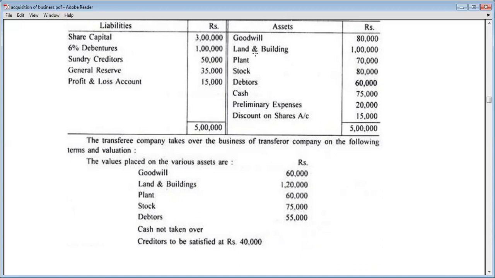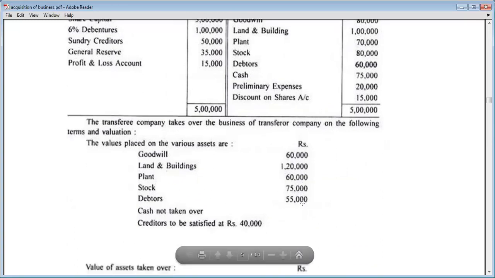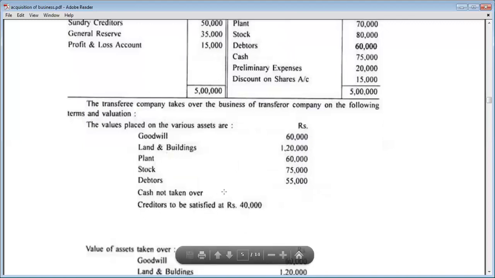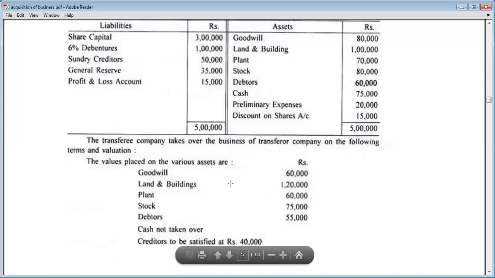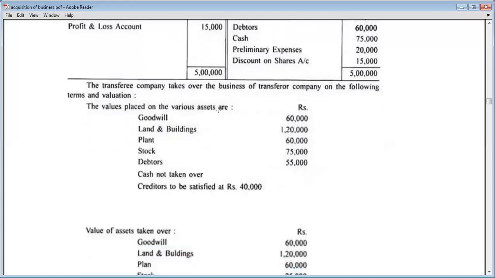Land and building is taken over at 1,20,000 rupees. See here, the value of land and building was 1 lakh, but the purchasing company takes over this land and building at rupees 1,20,000. Plant at 60,000, stock at 75,000, debtors at 55,000. Cash is not taken over by the company, and creditors are to be satisfied at 40,000. See here, creditors are 50,000, but the purchasing company takes over the creditors at rupees 40,000.